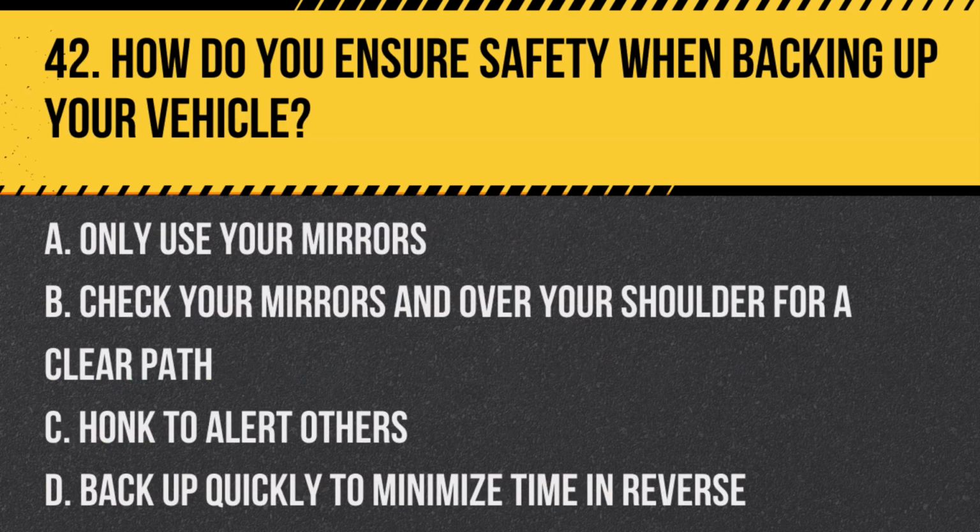Question 42. How do you ensure safety when backing up your vehicle? A. Only use your mirrors. B. Check your mirrors and over your shoulder for a clear path. C. Honk to alert others. D. Back up quickly to minimize time in reverse. Answer B. Check your mirrors and over your shoulder for a clear path. Always check both mirrors and look over your shoulder for a clear path before backing up to ensure safety.